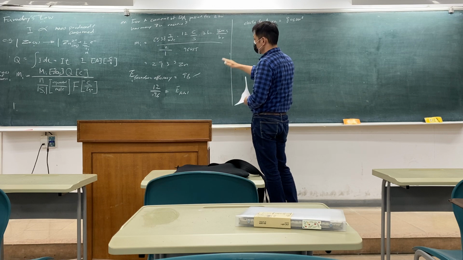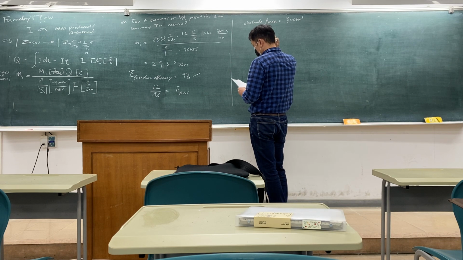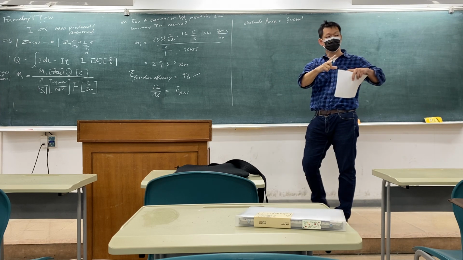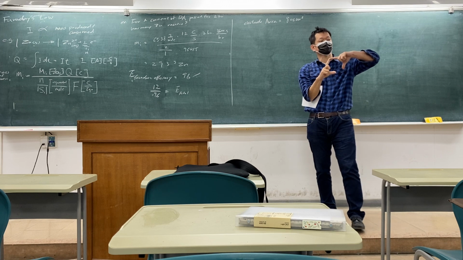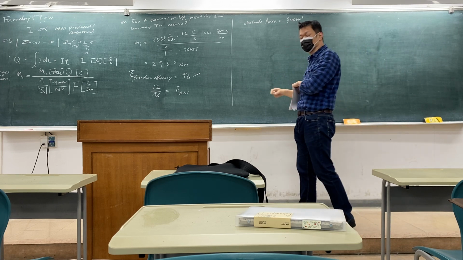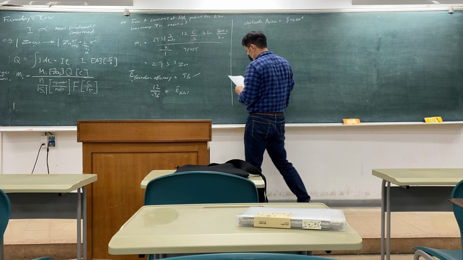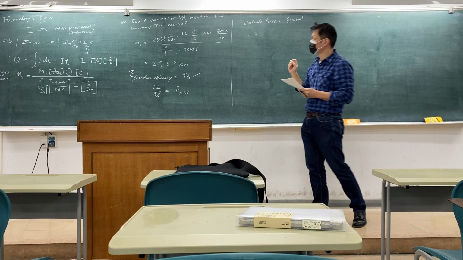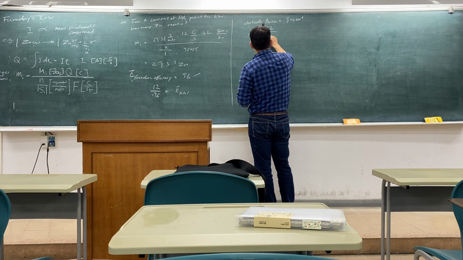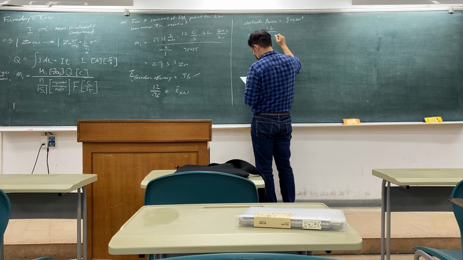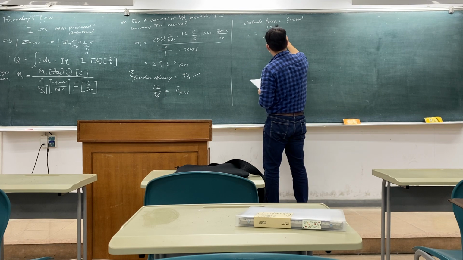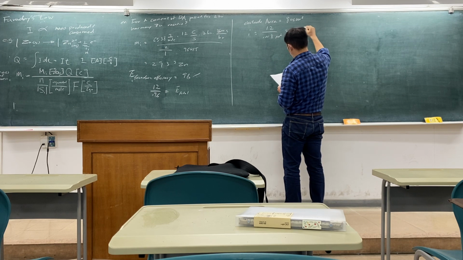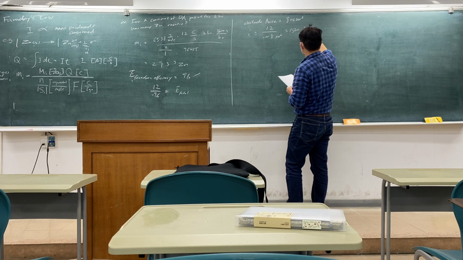So just to do a quick calculation, if the area is 80 centimeters, which is slightly less than 10 centimeter by 10 centimeter, what is the current density? It's just simply 12 divided by 0.008. This is in meters squared, which is 1,500 amps per centimeter.